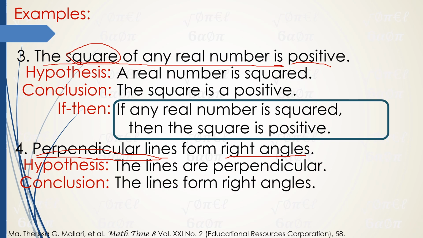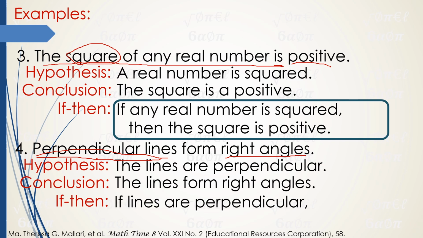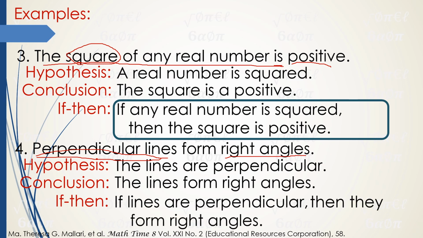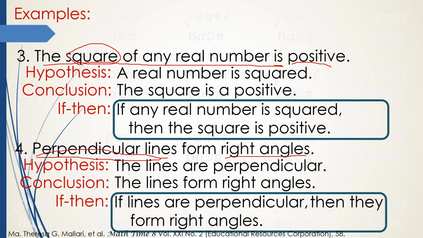Form right angles. So how can we do that? The lines form right angles. So it is now put into a conclusion. The lines form right angles. Remember, we are talking about the lines. So usually we state the subject first, followed by the main thought of the statement. Okay, in if-then statement, let's use our hypothesis. If the lines are perpendicular, then they form right angles. So that is the if-then statement of perpendicular lines form right angles. So I hope you got it.